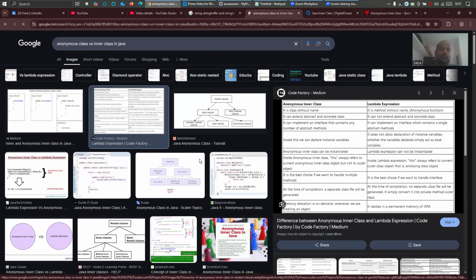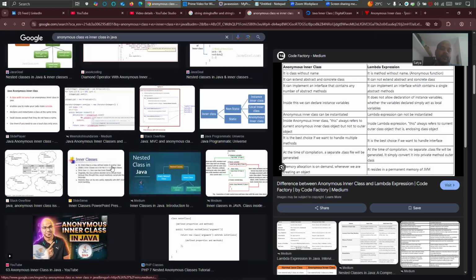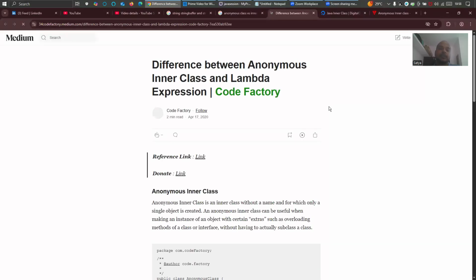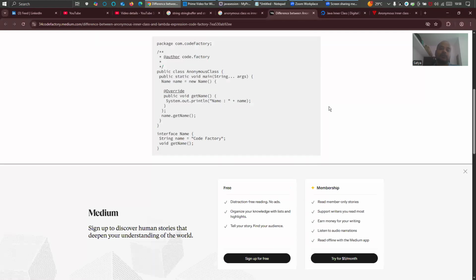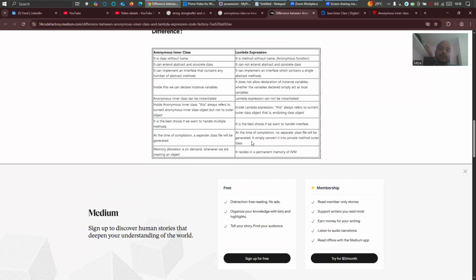This is lambda. Okay, we thought of explaining anonymous class versus lambda. What is the difference, right? Since I told you about anonymous class and I have taught you lambda expression, let's go and see the difference here.